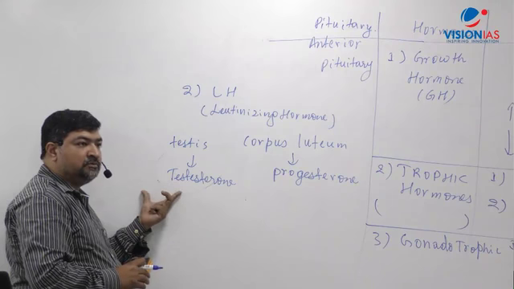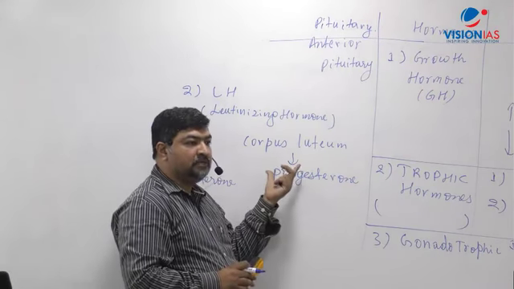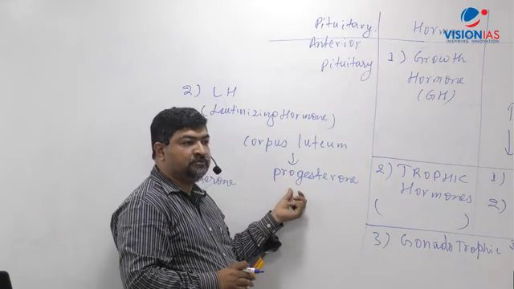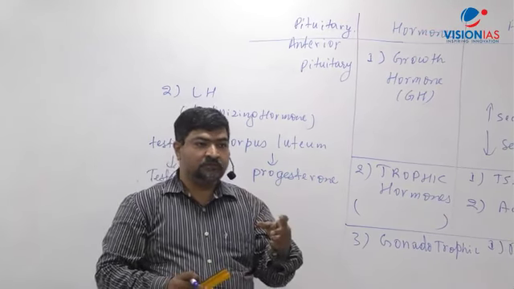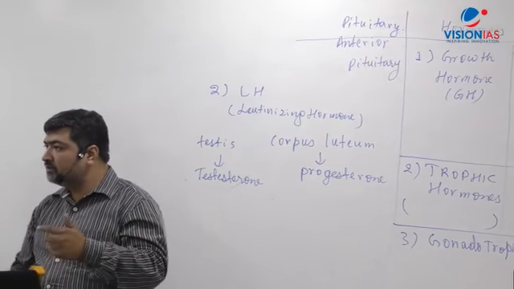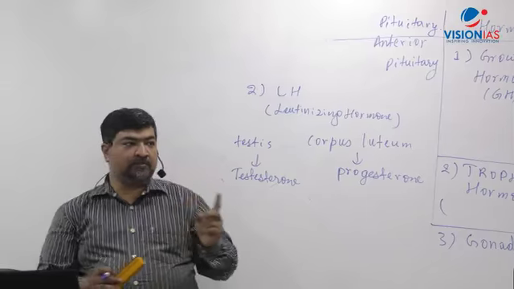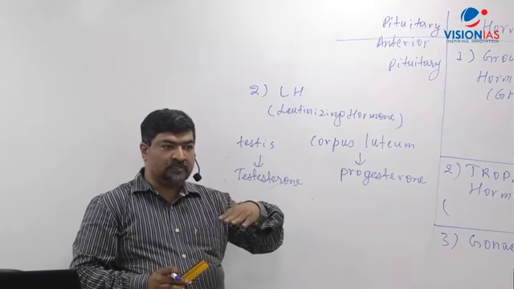The same happens in females: corpus luteum, then progesterone, and also the ovulation part, the release of the egg. Ovulation is the release of the egg. The formation part, I mentioned, is FSH. Clear? So this is the controlling action.